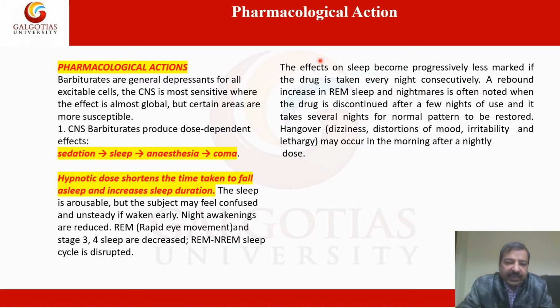So, what are the pharmacological actions? The barbiturates cause general depression of all excitable cells. The CNS, that is the central nervous system, is most sensitive, where the effect is almost global, but certain areas are more susceptible. Barbiturates produce dose-dependent effects, that is sedation, and after sedation it goes to sleep, then anesthesia, and lastly coma. This is how patients behave and how the action comes whenever this drug is given in the body. So the last and ultimate is coma.